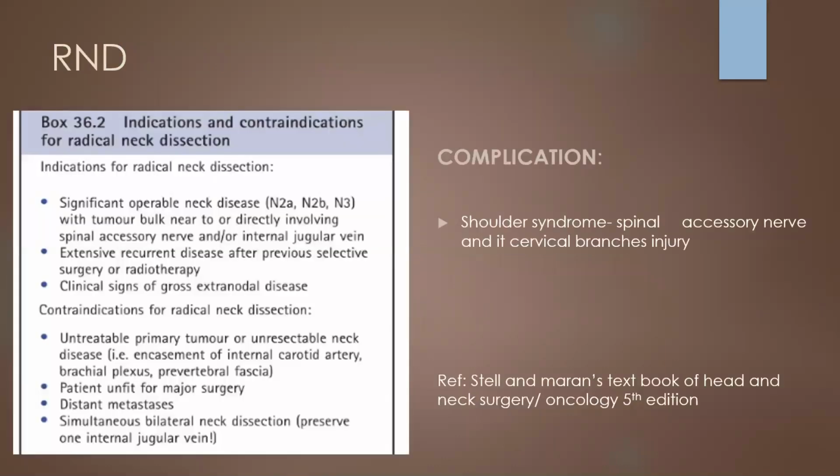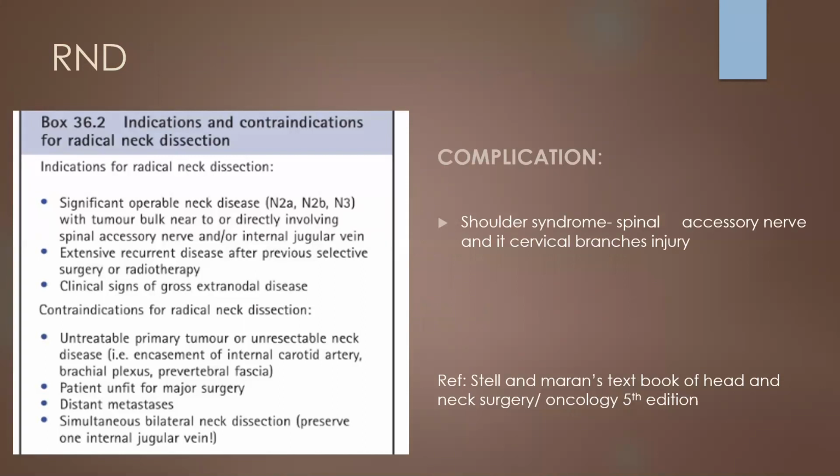And the indications of radical neck dissection include significant operable neck disease, that is N2A, N2B, and N3, with tumor bulk near to or directly involving the spinal accessory nerve or internal jugular vein, extensive recurrent disease after previous selective surgery or radiotherapy, and clinical signs of gross extranodal disease.